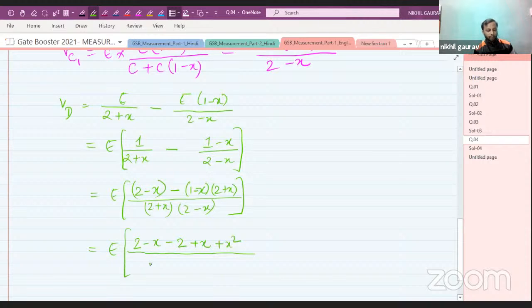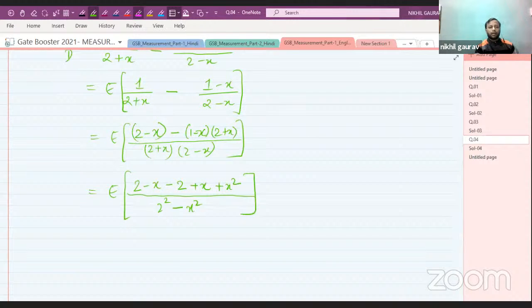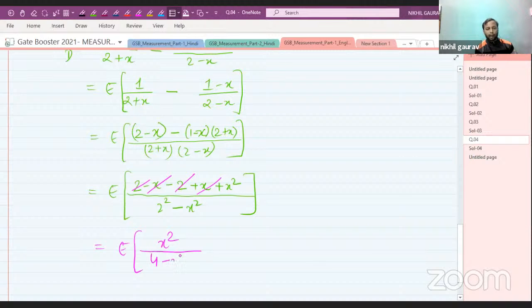And in the denominator part, we are having a plus b, a minus b, so a square minus b square, so 2 square minus x square. So the resultant expression will be e times of, 2 is going to be cancelled out, x is also going to be cancelled out. So here we will have x square divided by 4 minus x square.